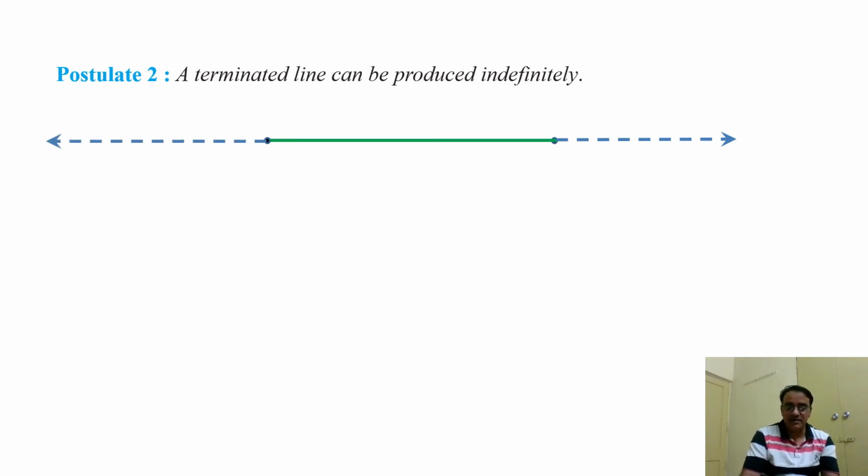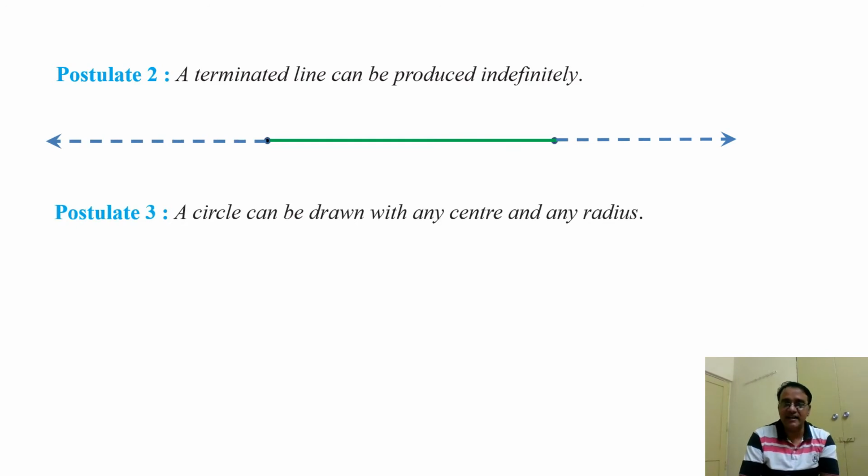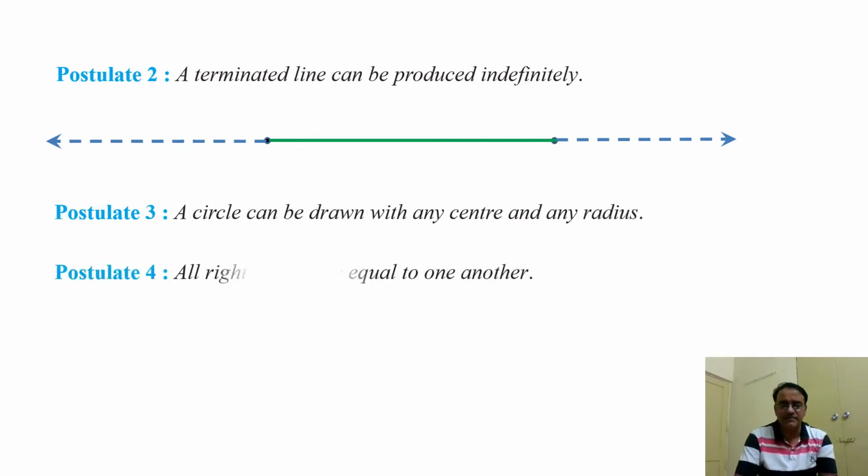So now postulate number 3. A circle can be drawn with any center and any radius. So anywhere you can draw any circle by taking a center and a radius, right? Now postulate 4: all right angles are equal to one another. You can take an example of any corner of the house, okay? Or any corner of the book. All are right angles and all are equal to 90 degrees.